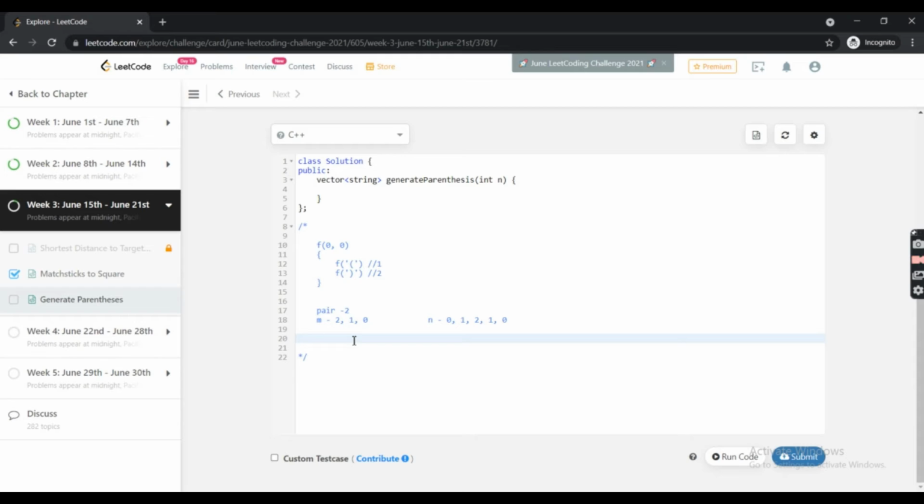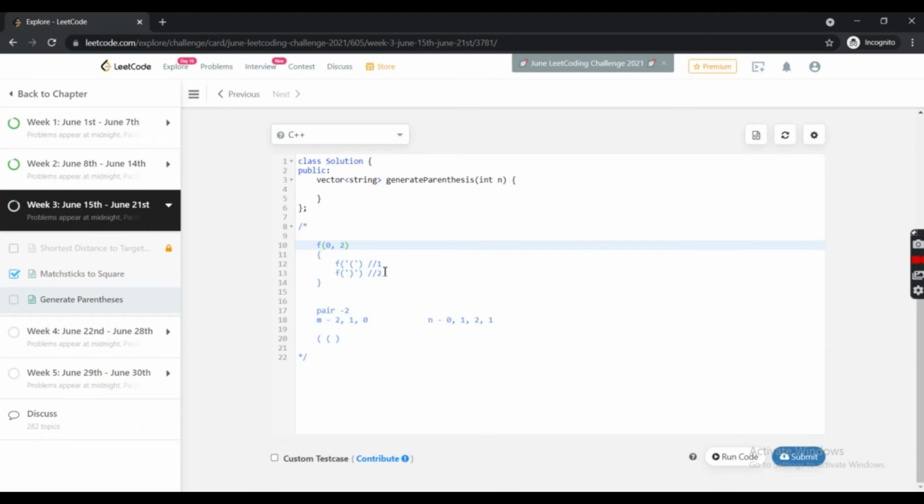Now after this we will backtrack to the previous state. So let's go to the previous state. For the last two function calls we have completed the second call, so there is nothing left, so let's backtrack. For 0 1 we have also completed this too, so we will backtrack from here also.